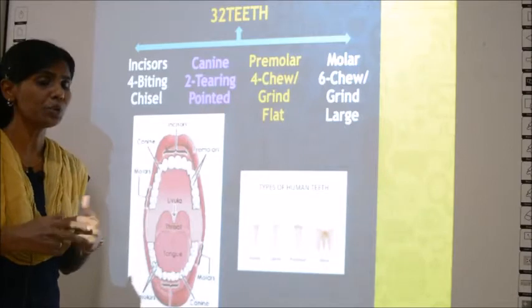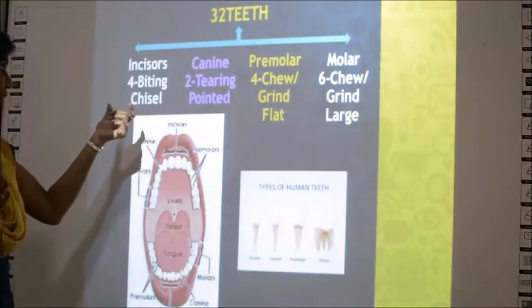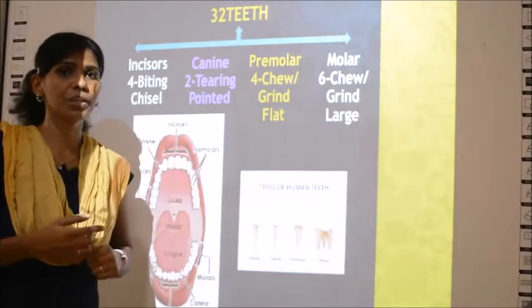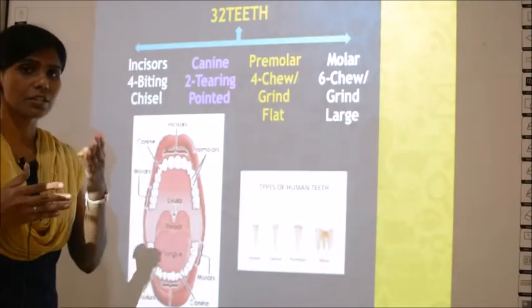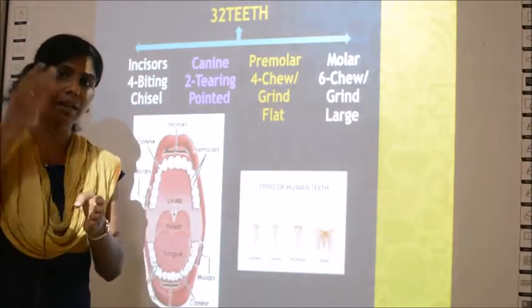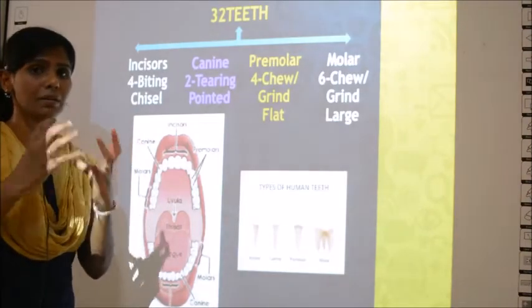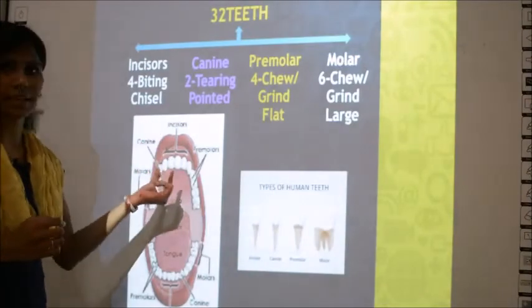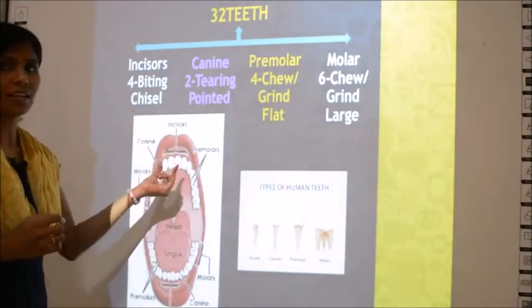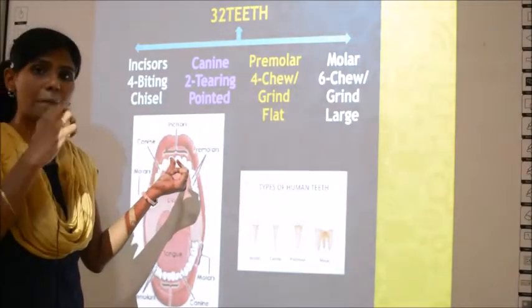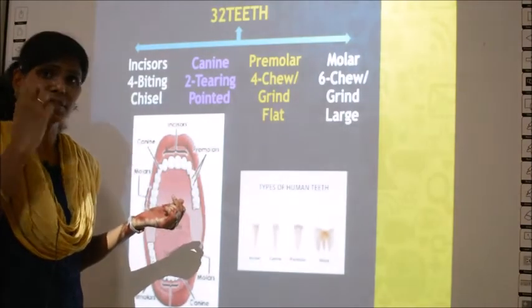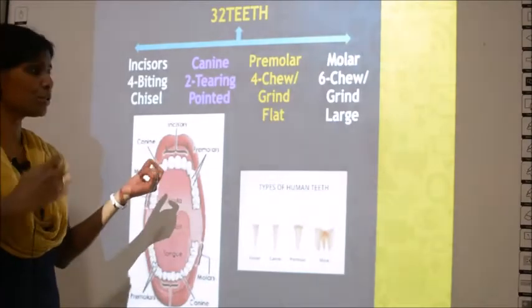So what do these teeth do? They have specific functions. Incisors are chisel shaped. Chisel is something used for cutting, right? When you have a chisel and hit with the hammer, the substance will break. So this appears like a chisel, and these teeth, incisors, are used for biting. How will you bite? If you want to bite an apple, you will not bite like this, right? You will bite in the front. It is used for biting.